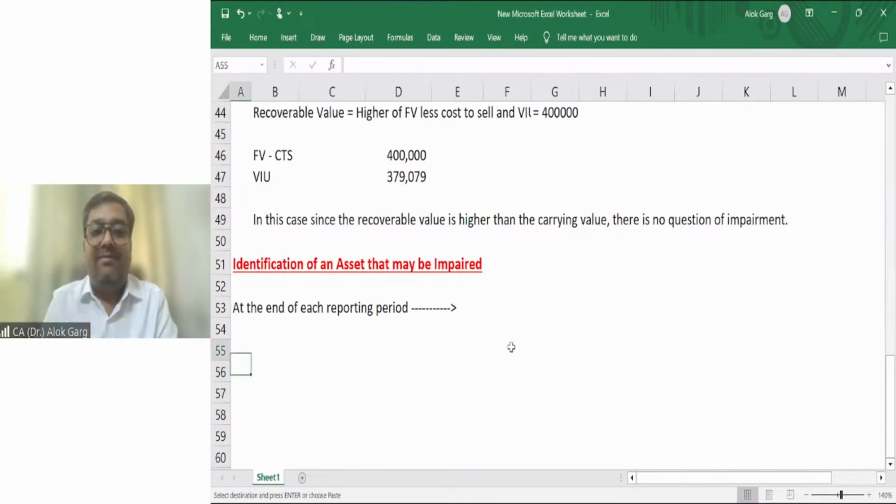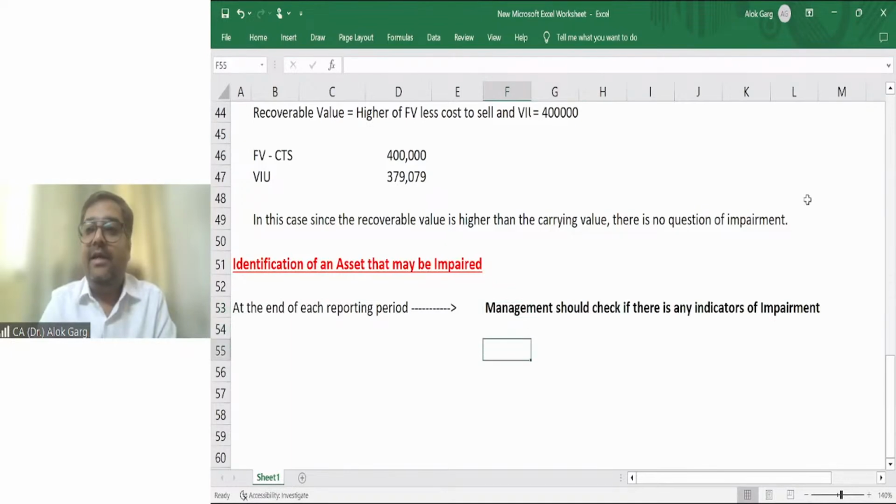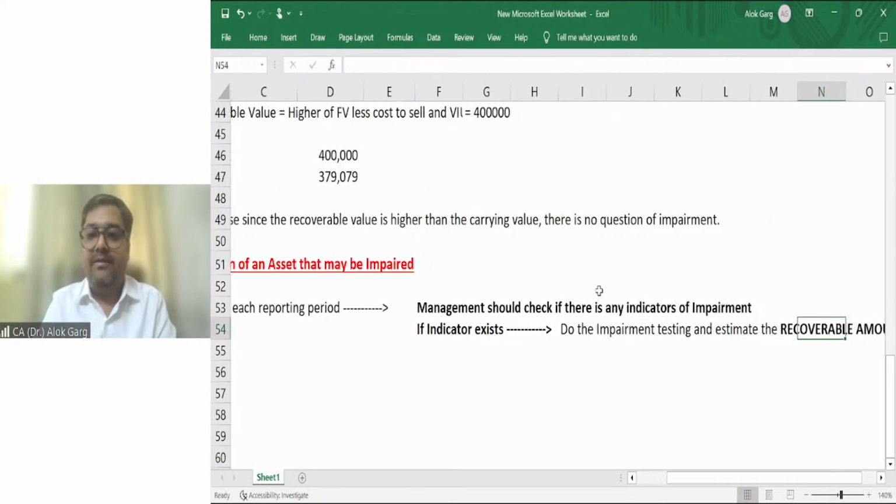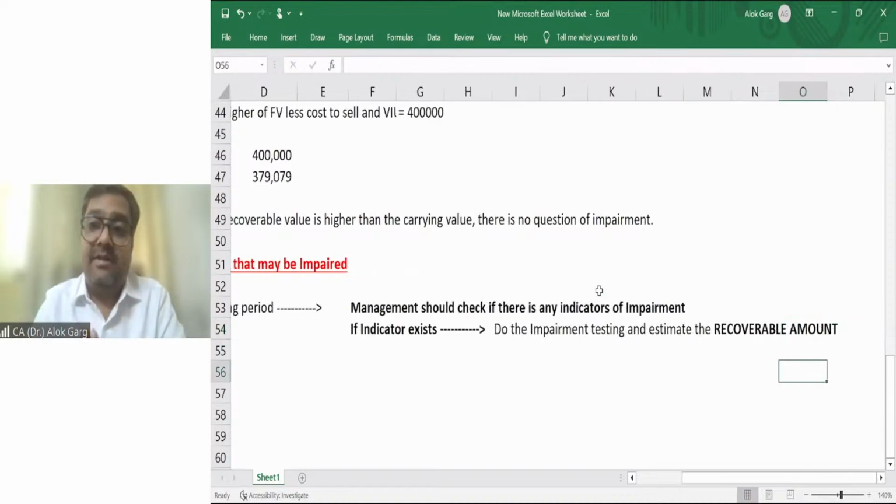If an indicator of impairment exists, do the impairment testing and estimate the recoverable amount. As simple as this. If any indicator exists, then do the impairment testing and estimate the recoverable amount.